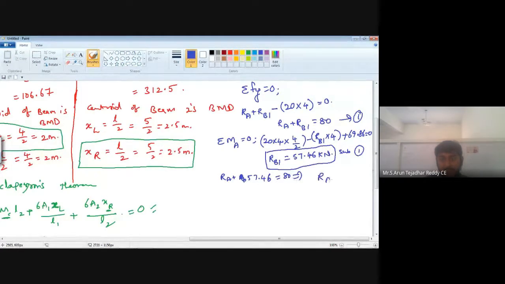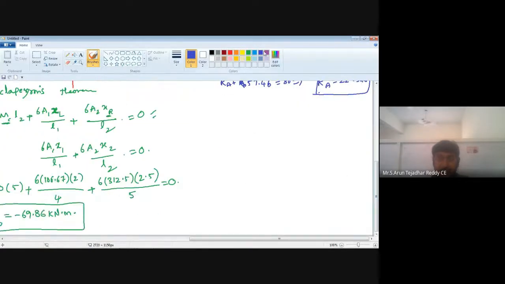Then RA is equal to 80 minus 57.46, that is 22.53 kilonewton. This is only the beam 1 diagram of reactions. Now calculate beam 2 reactions.